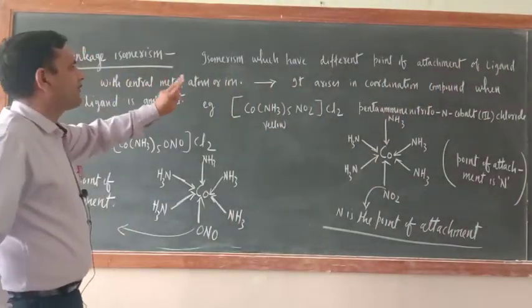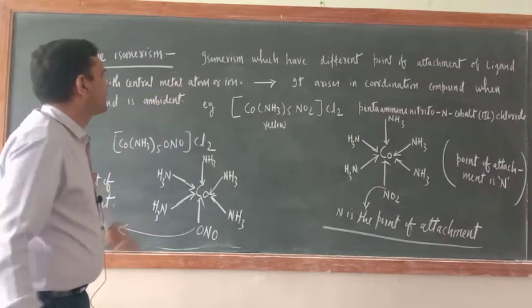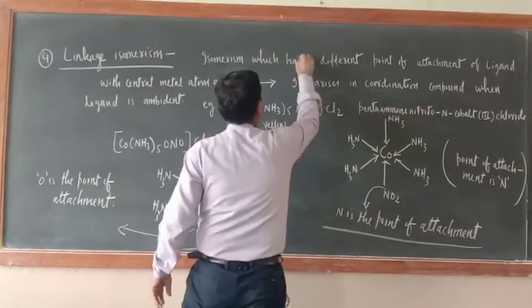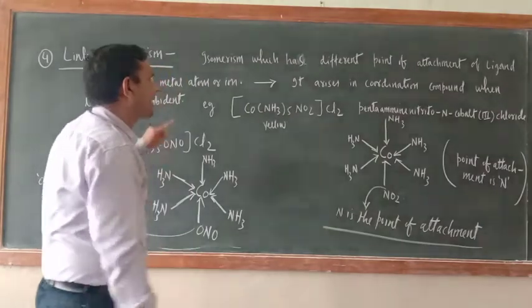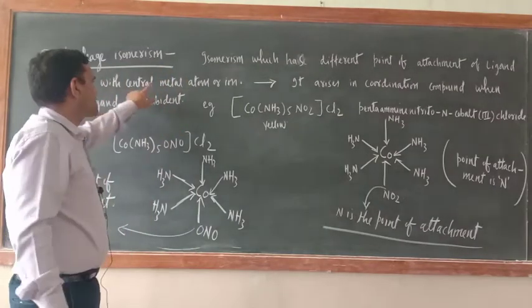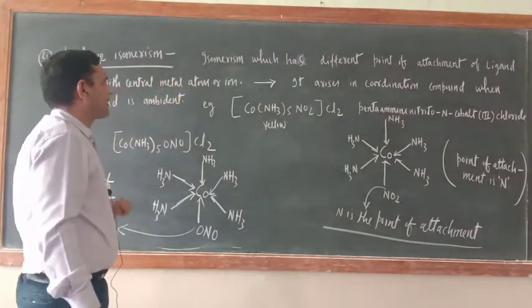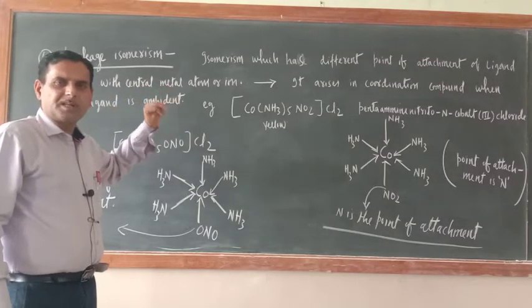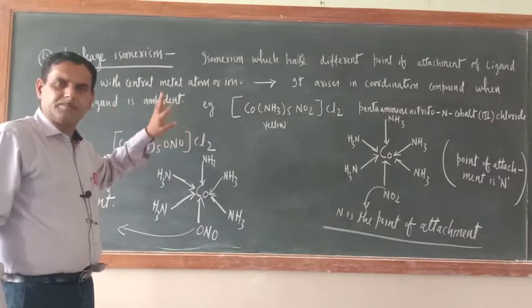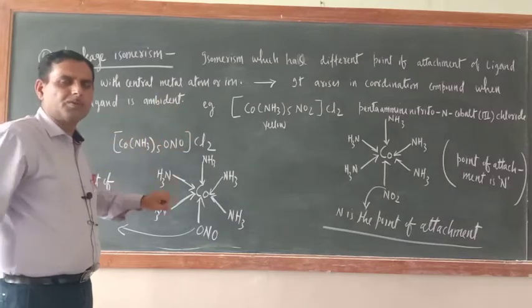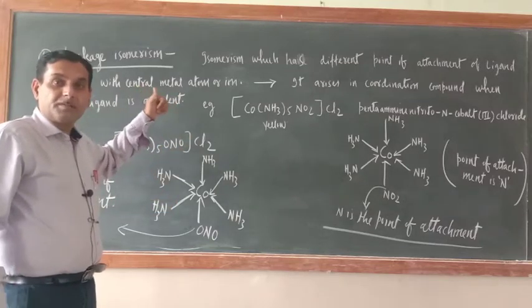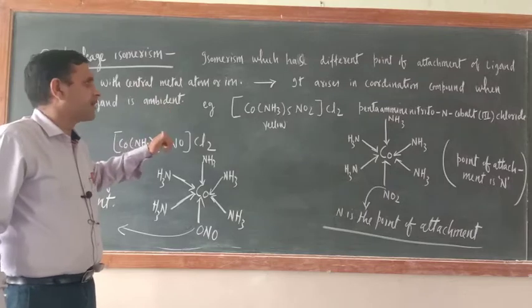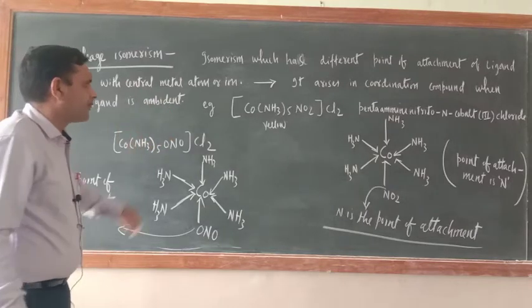Isomerism which has a different point of attachment of ligand with the central metal atom or ion. The molecular formula is the same, but the ligand present in the coordination compound has a different point of attachment. Just see, it will be clear to you.